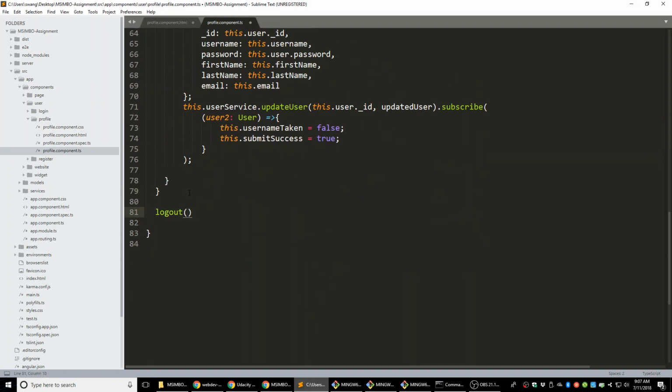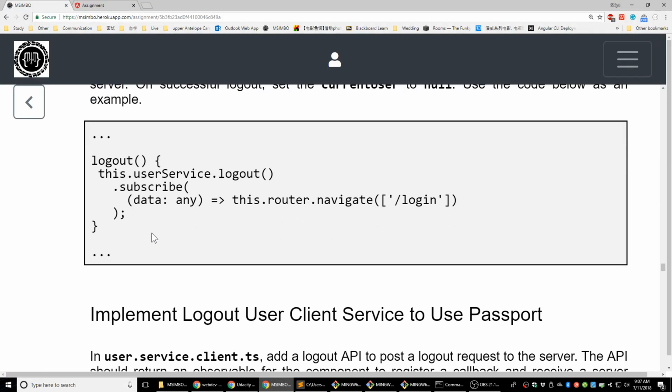Logout, and so the brackets. The function body is already provided in our assignment. It's this one.